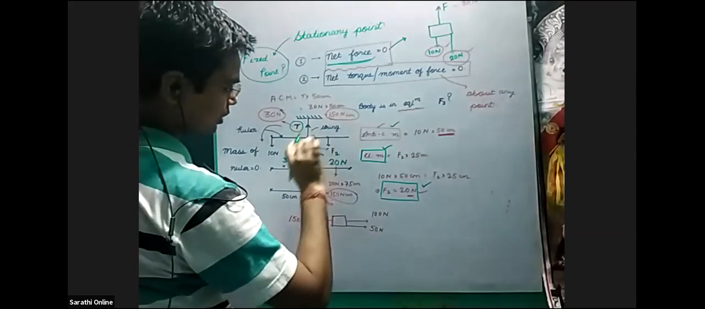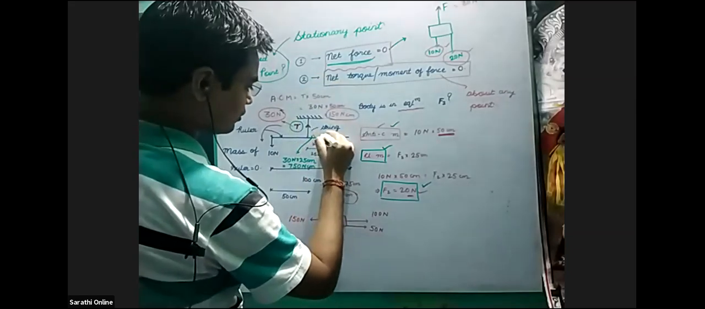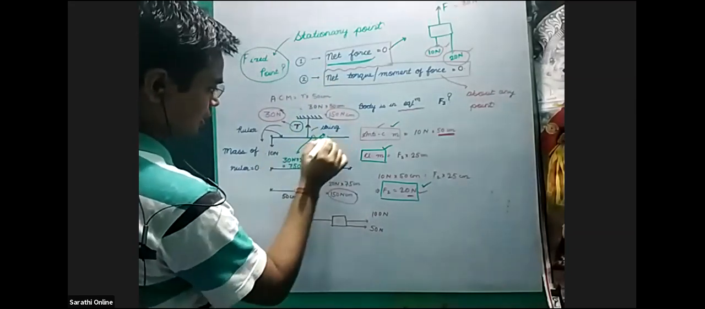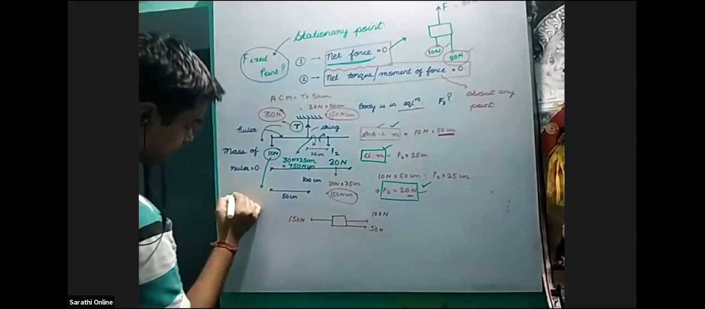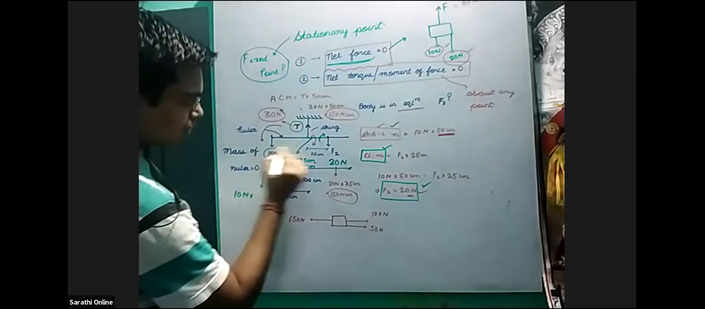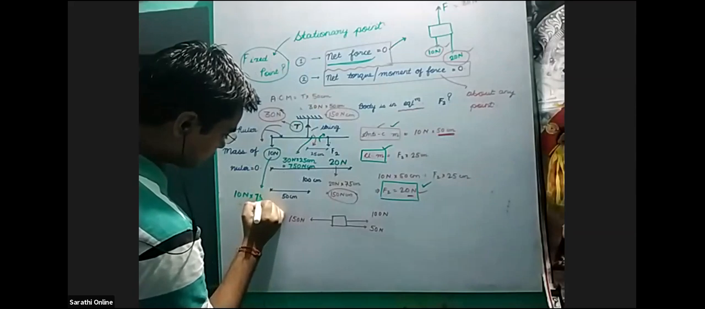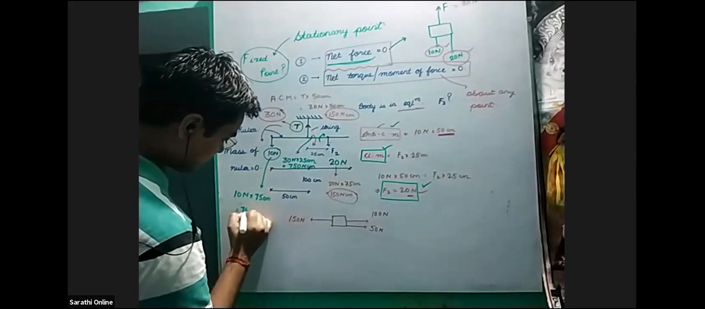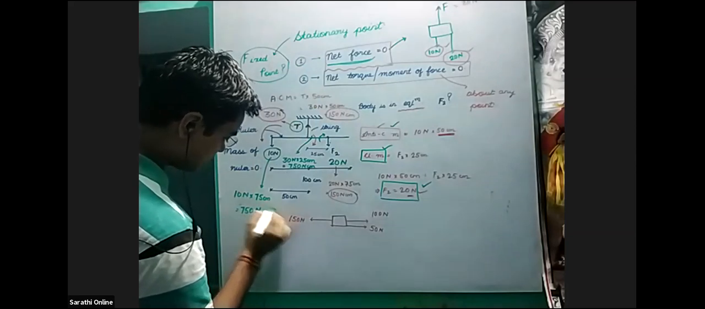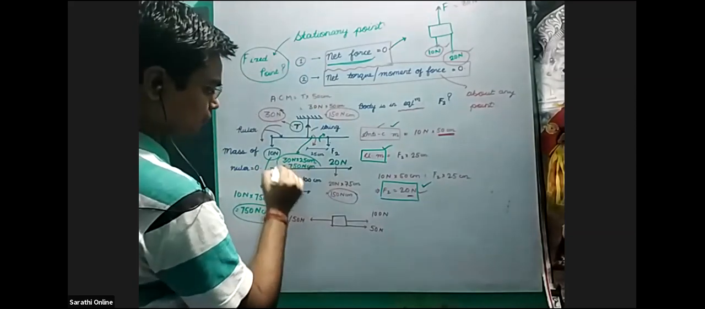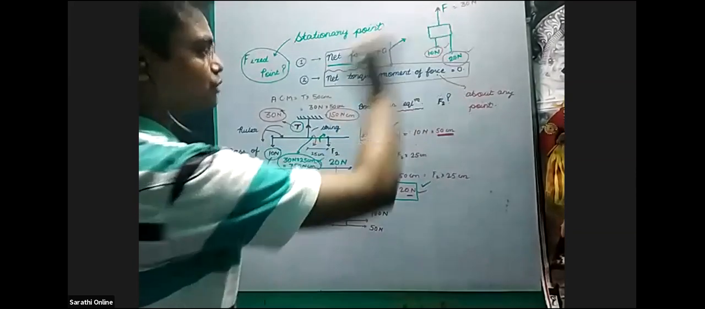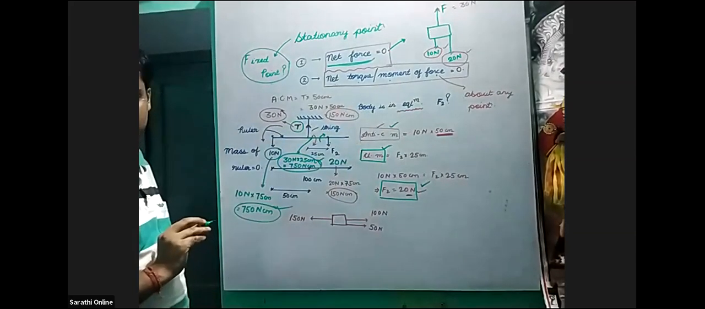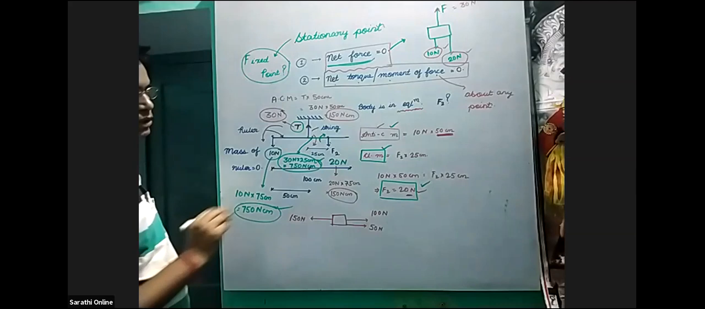And this is a clockwise torque about this point. Then this will have an anti-clockwise torque: 10 newtons into the distance of 75 centimeters, which is 750 newton centimeters. Is it clear? So about any point, if you find the moment, the net torque or moment of force will come 0 about any point. And 100% about this point this will come.